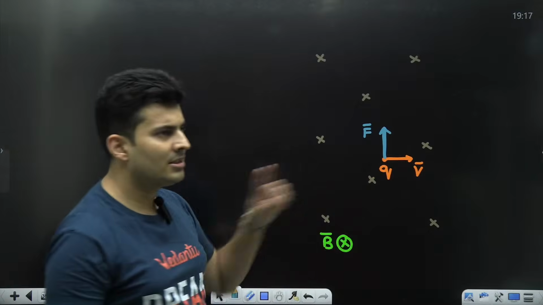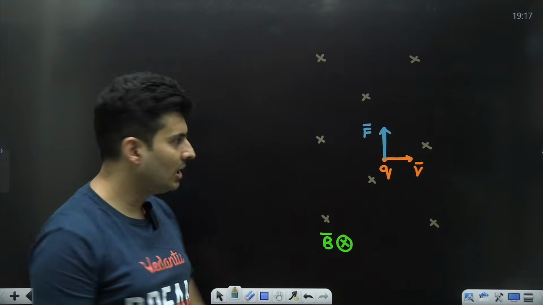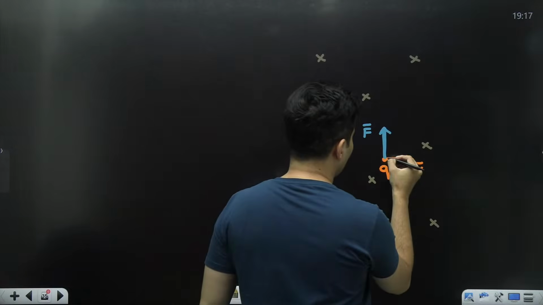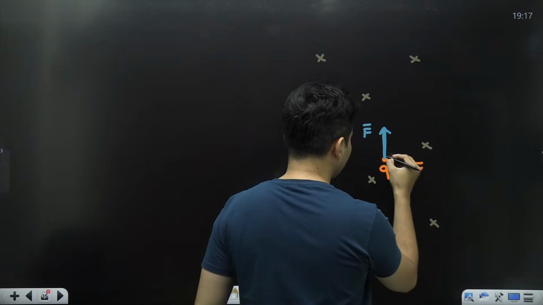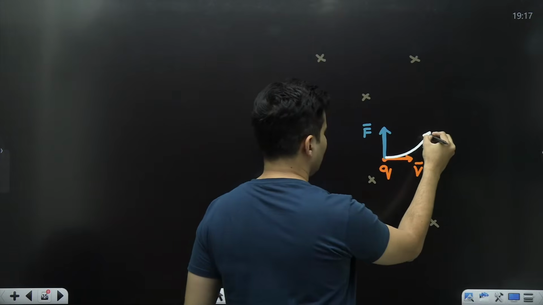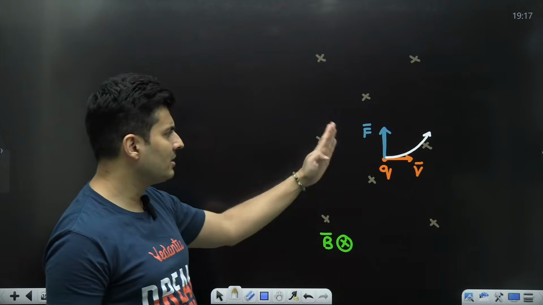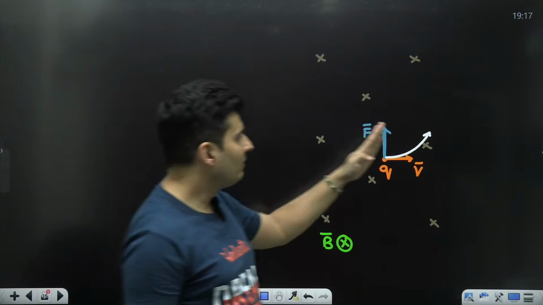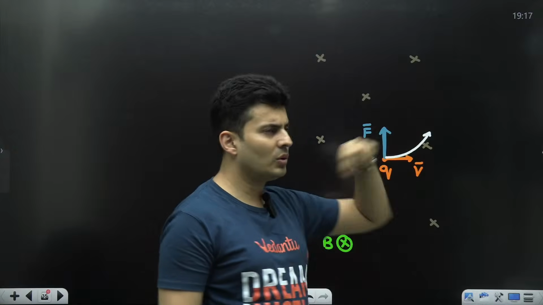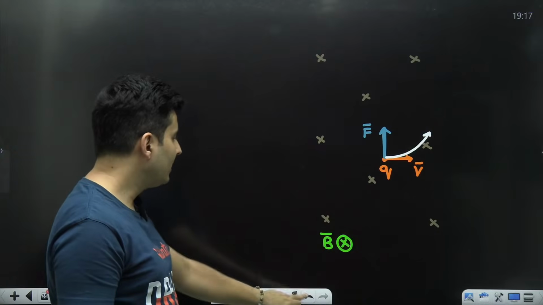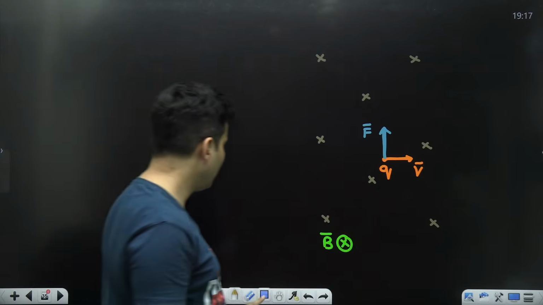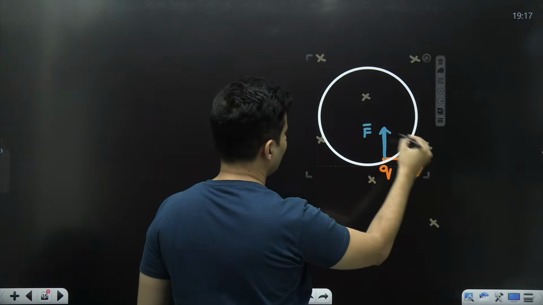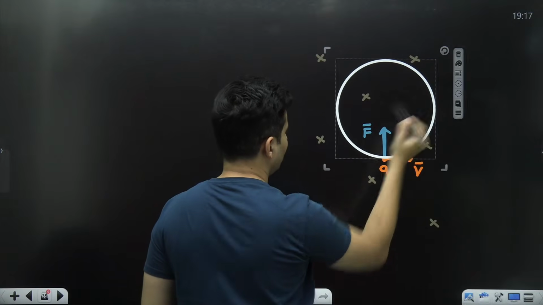But this can't change the speed. It can only change the direction. So the particle will basically continue to go maybe like this. Direction is changed, but magnitude is not changed. And this will always happen that velocity and force will be perpendicular, only direction will change, which means this should end up doing circular motion. There is no other option for it.